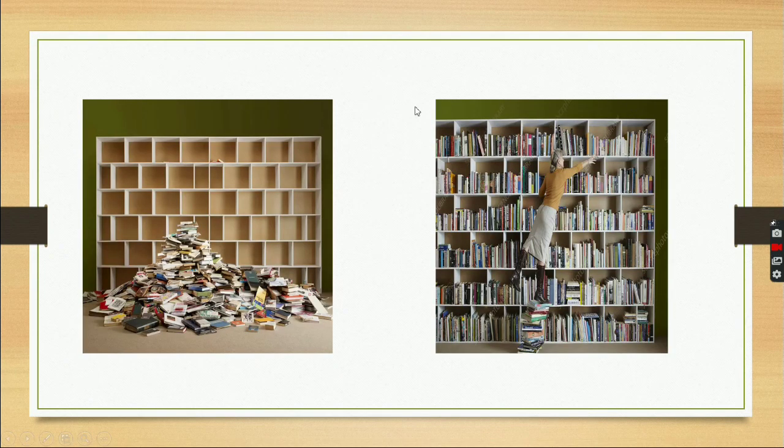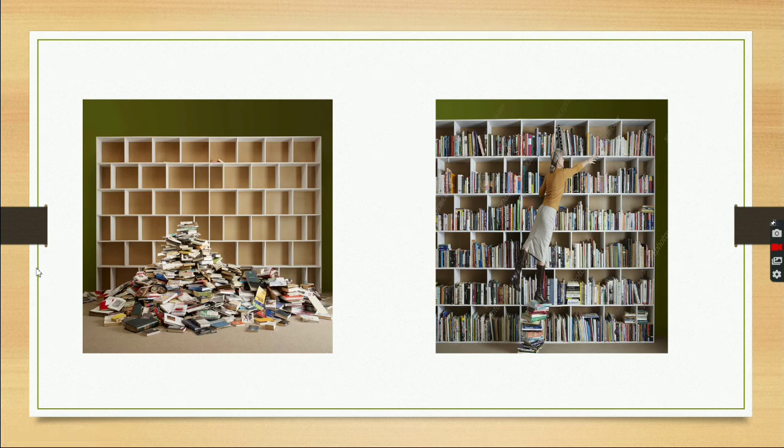In this slide you can see a picture of a pile of books. If we want to retrieve a history book from here, it will be very difficult, because there is no arrangement. We cannot say how many books are in the category of history.